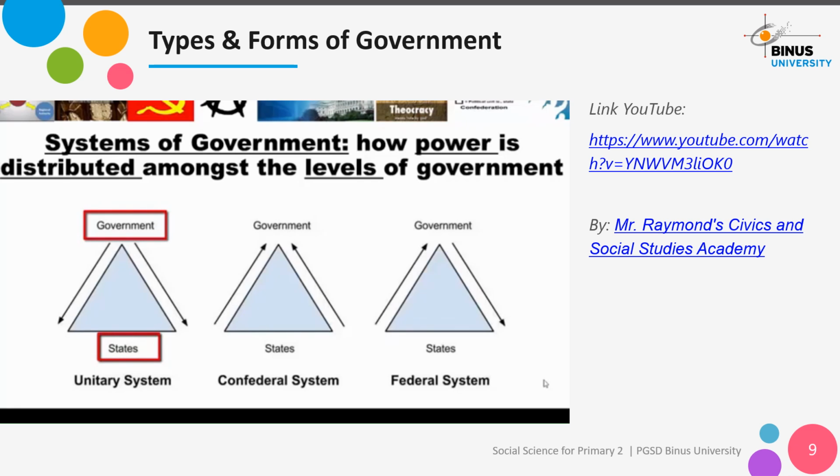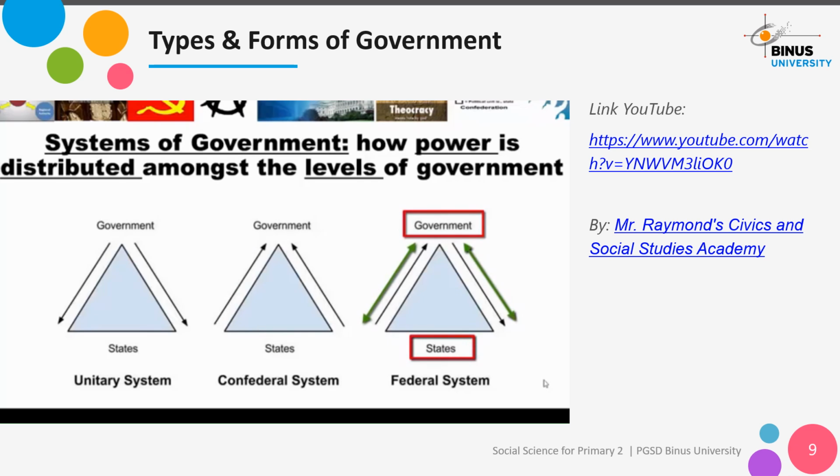So we see the arrows heading out from the central government. In a confederal system, the states have all the power, so you see the direction of power is coming from them. For a federal system, the national or central government share power with the states, so you see the arrows pointing back and forth. It's really that simple, but we'll look closer at these systems.